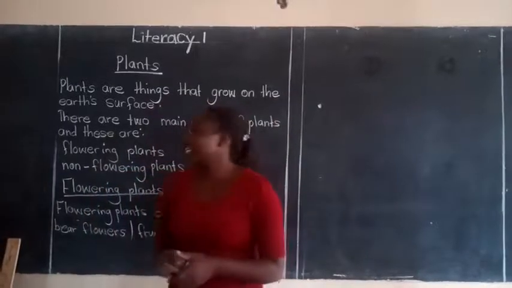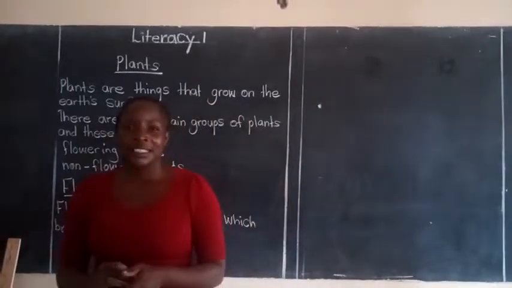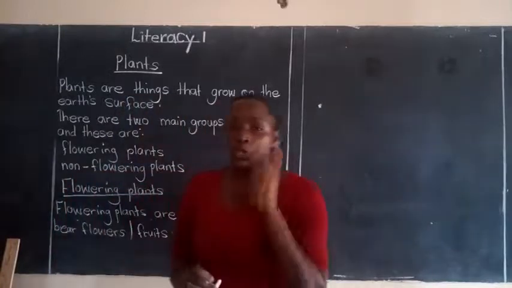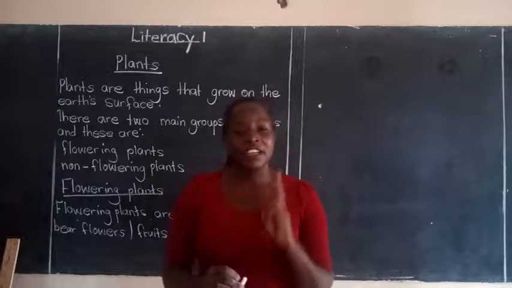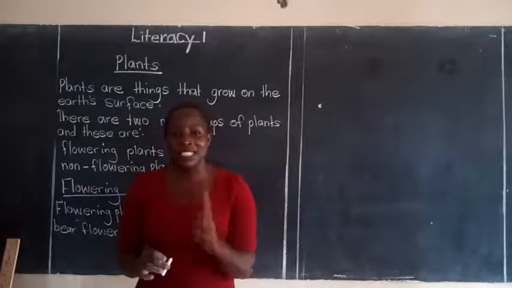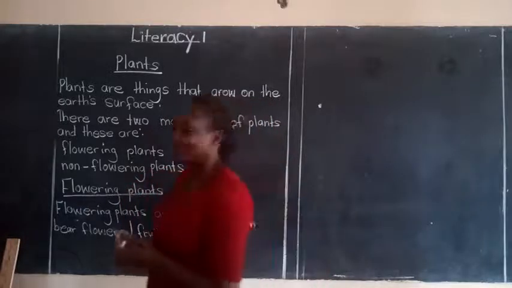So when we look at the flowering plants, they have two main systems. The flowering plants have got two main systems. Who can name them?